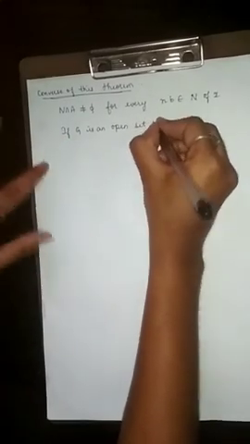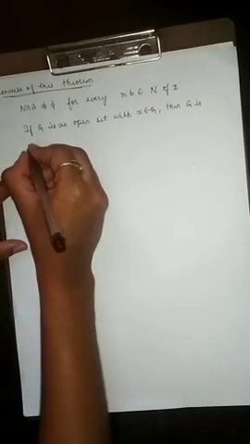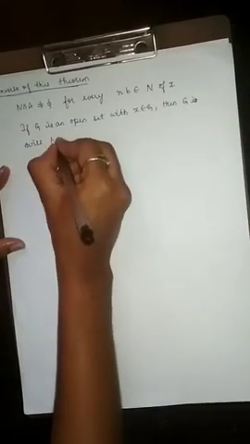N intersection A is not equal to the empty set for every N belongs to N of x. If G is an open set with x belongs to G, then G holds of x.